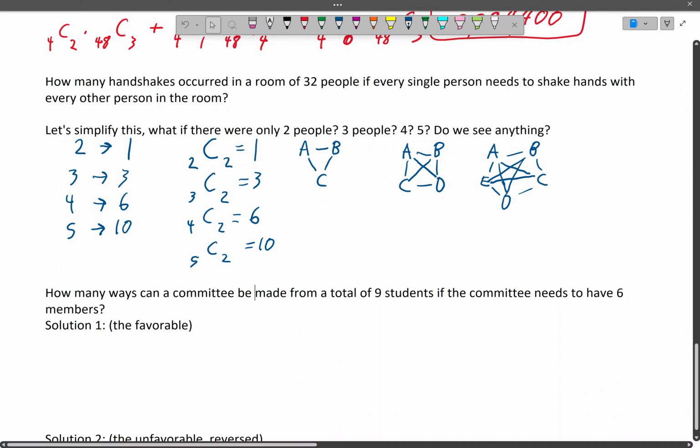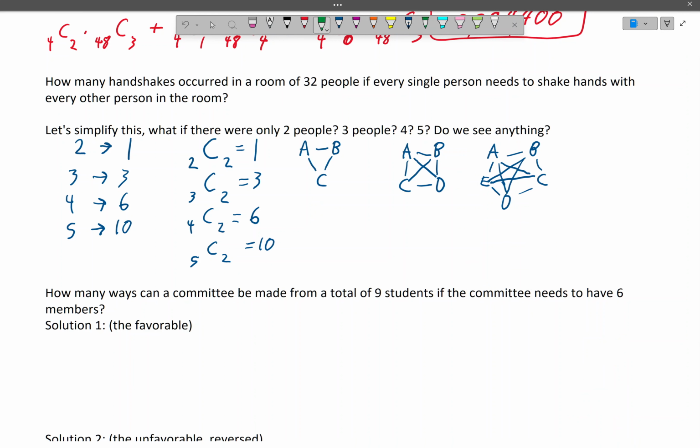So the pattern that I'm trying to point out is that if we go n, the total number of people, choose 2, because it takes 2 people to shake hands, and it equals the number of handshakes.